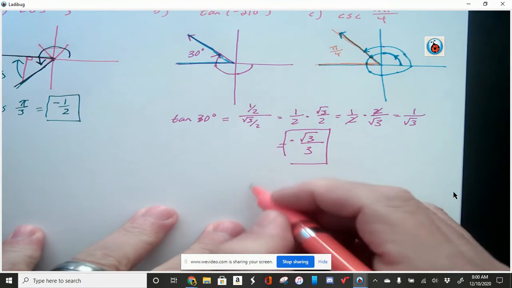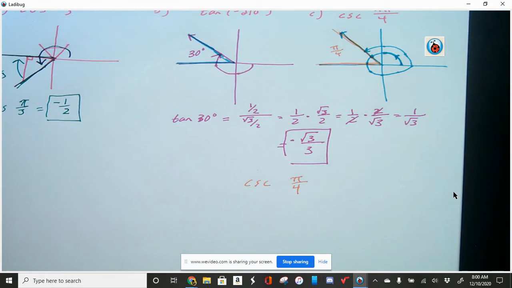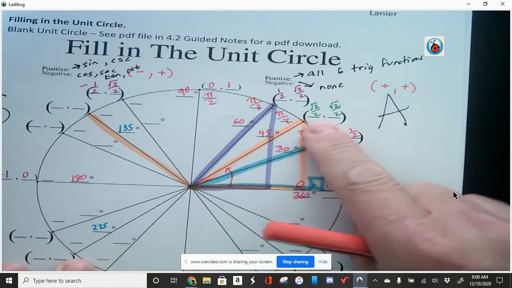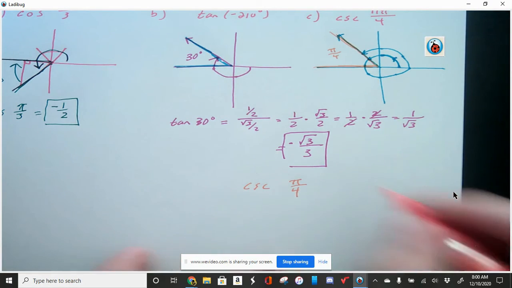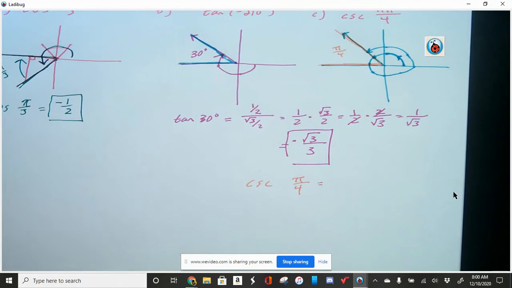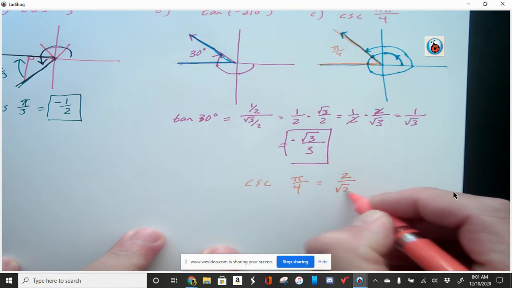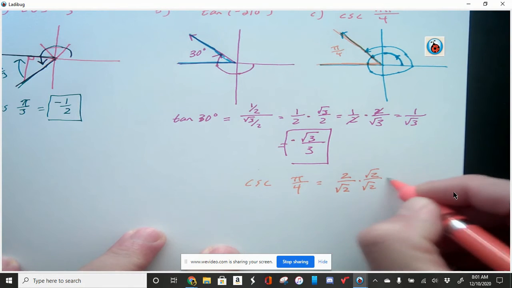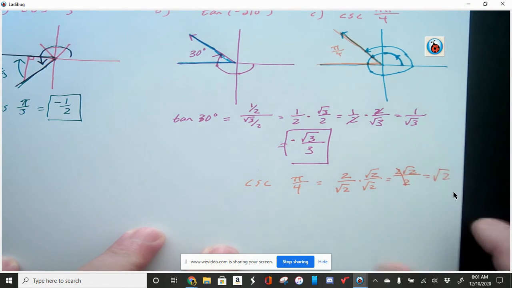I'm looking for the cosecant of pi over 4. Pi over 4 on our unit circle is right here, and our ordered pair is square root of 2 over 2 and square root of 2 over 2. Okay, but cosecant is the reciprocal value of sine. Sine is the square root of 2 over 2, so cosecant is going to be 2 over the square root of 2. And let's rationalize. Cancel out, and I get the square root of 2.